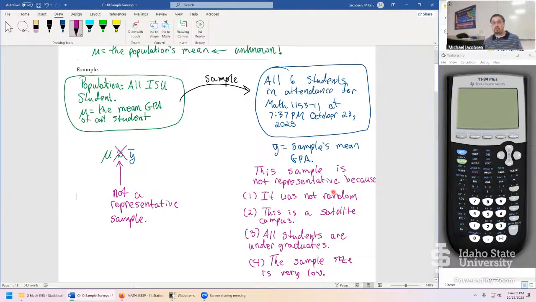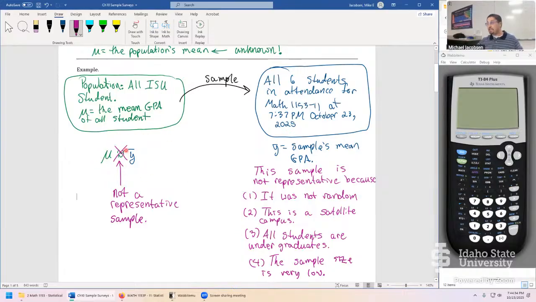It wouldn't even be a good sample if our population was all ISU students based off the satellite campus at Idaho Falls. That wouldn't be good either because we're a night class and there's plenty of ISU students on this campus who are not night class students whatsoever. So really, if we take the 6 students available to us and we lost randomization, statistics is already broken there. And everything else is just a further complaint causing this big problem.